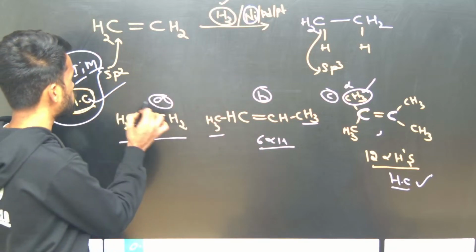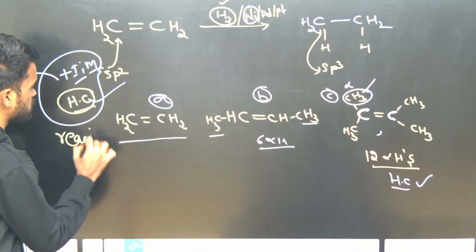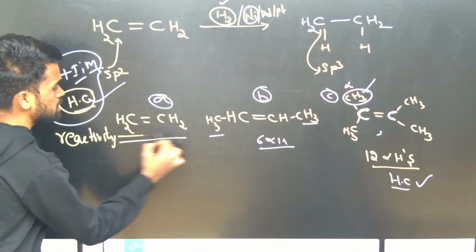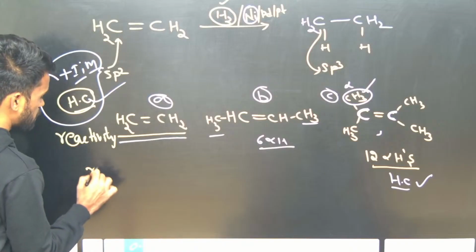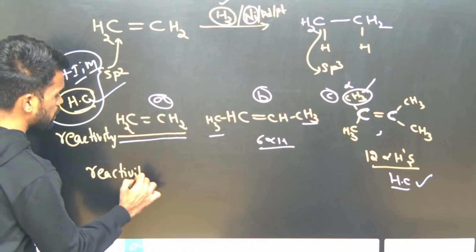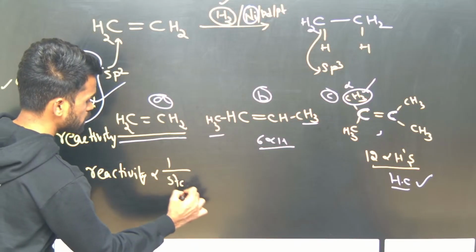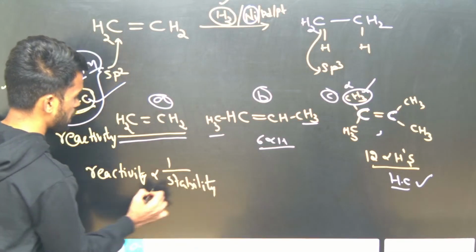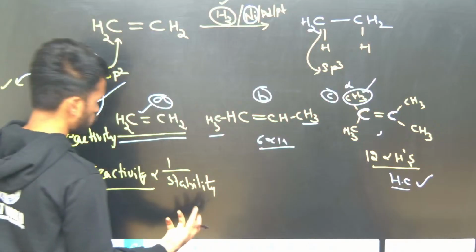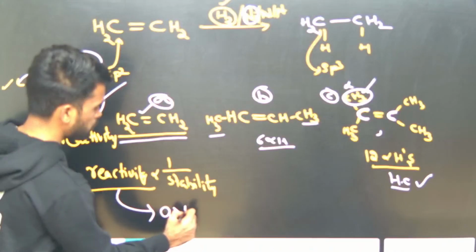Now I am discussing the reactivity of these alkenes. Which is more reactive, just tell me. This is less stable. Reactivity is inversely proportional to stability. If it is more stable, it is less reactive. So this is less stable, more reactive. So the reactivity order is A, B, C. This is a very important concept to be understood. Okay, I hope the discussion is clear. If any confusions, feel free to express them in the chat box. No worries, I will repeat if you want.